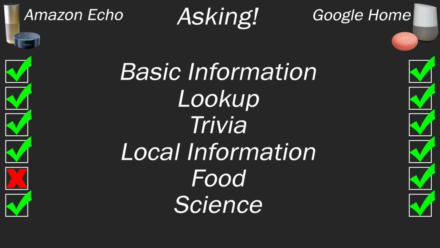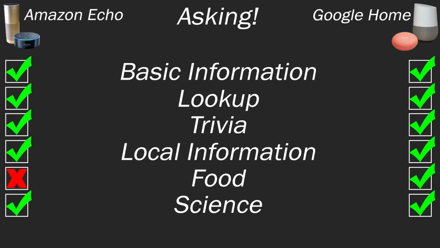I actually switched my Google Home to English Canada during the test just to see if that would switch for me. So it gave me the metric measurement when I was in Canada, which is appropriate, and the imperial measurement when I was using English United States as my language. Either way, both of these devices really nailing the science component.